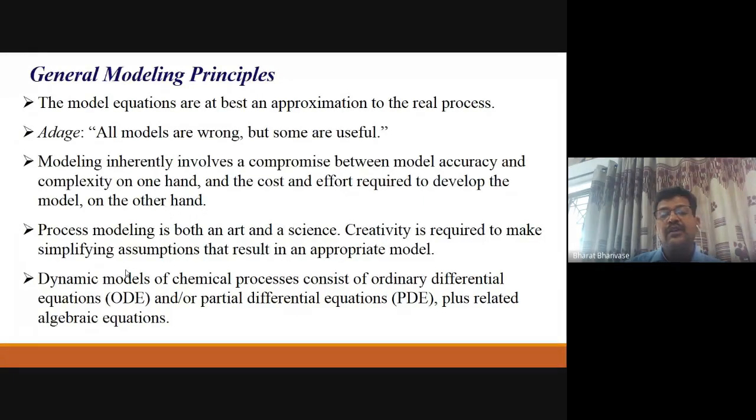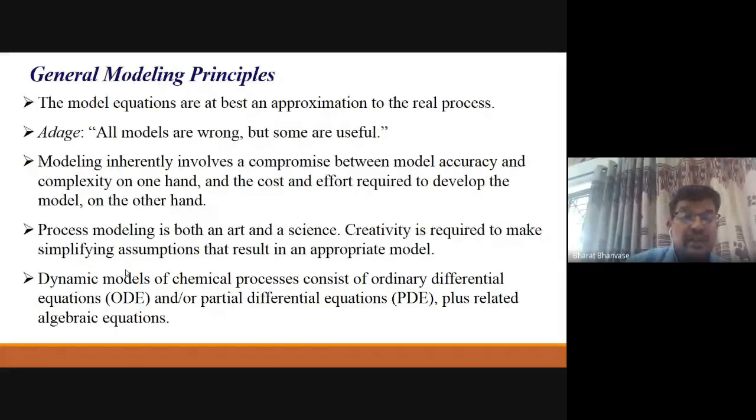And no doubt, the cost and efforts required to develop the model is again very important, because when you have a complex mathematical model, you will have complex equations at the end, and when you are trying to solve those, that is quite difficult. So we have to be careful about this. When we are developing a mathematical model for a particular system, it should be the simplest for that particular system, right? Then no doubt process modeling is both an art and a science. So that is what we have.